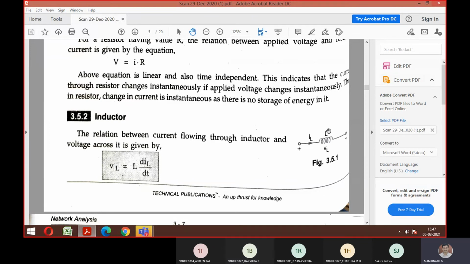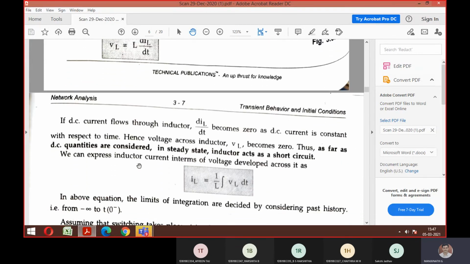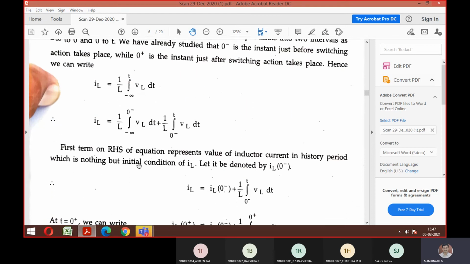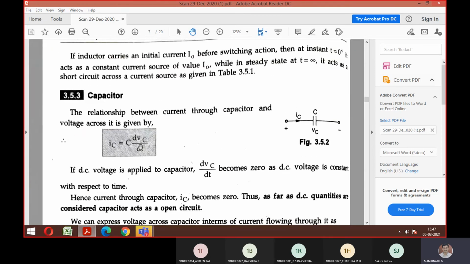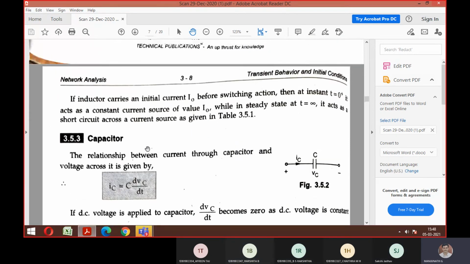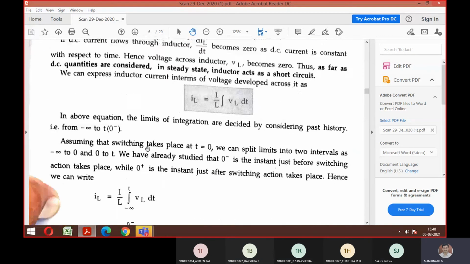So voltage VL is equal to L into the differentiation of the inductor current. So this is the one formula. Similarly for the capacitor, you will get the same thing, but with a slight change. You can see here, what is the difference? In place of L, you can find only C. Can't see the diagram? Yes, sir. So there it was with respect to load, here with respect to inductor, here with respect to capacitor.